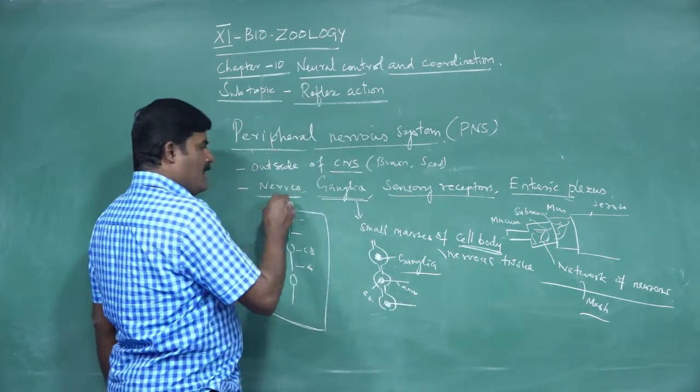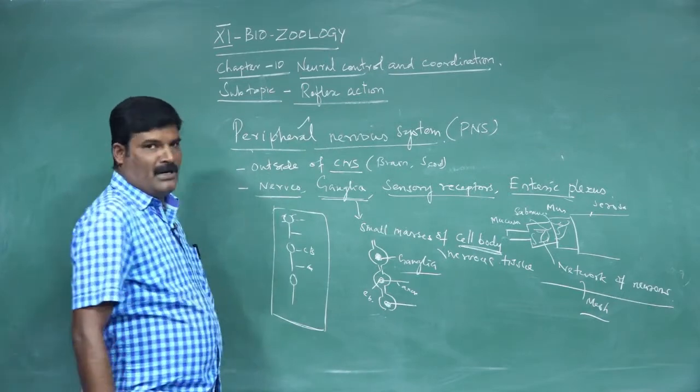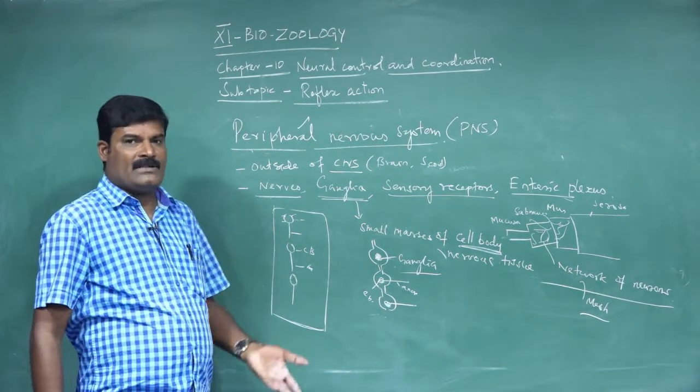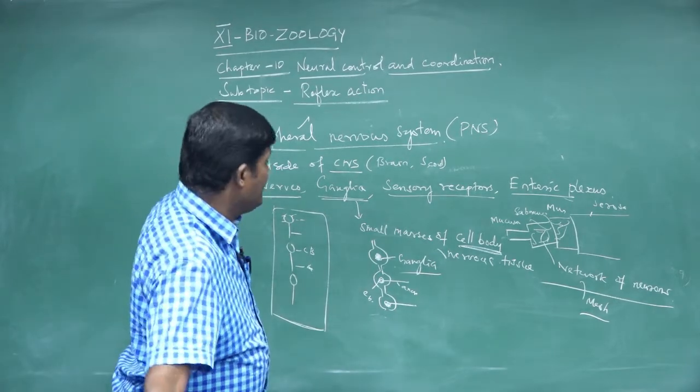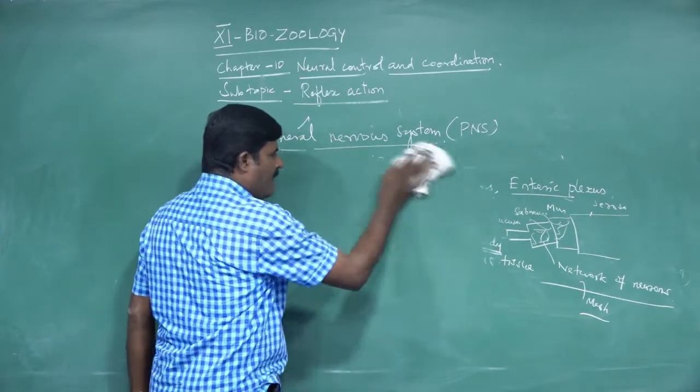So these are the four important structures, the components of the peripheral nervous system. What are the other major nerves that arise from the peripheral nervous system? Mostly they arise outside of the brain and the spinal cord.